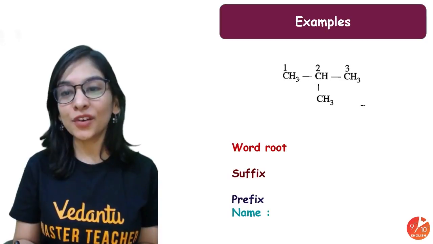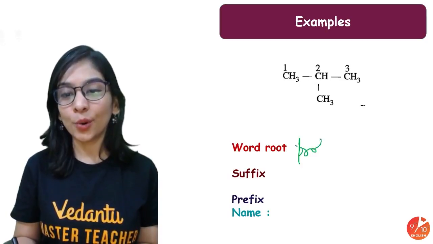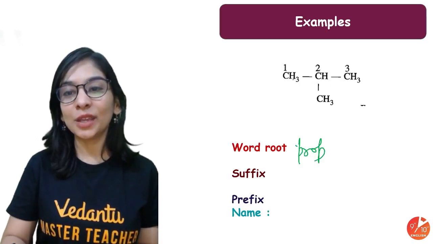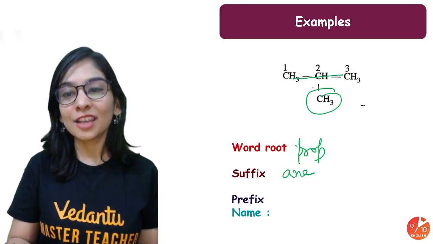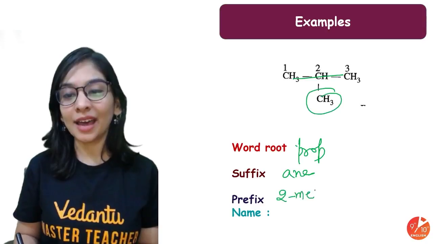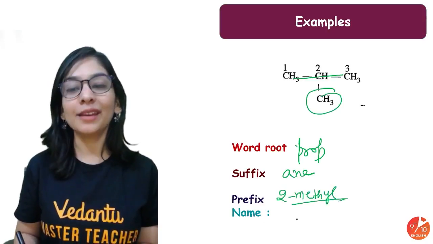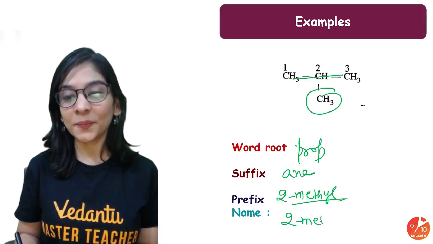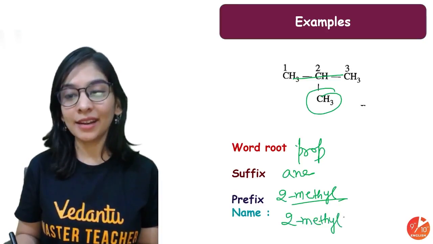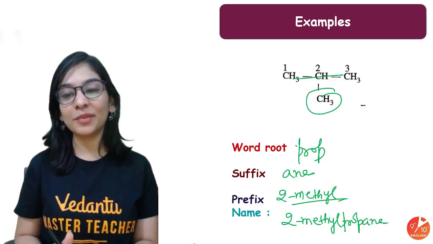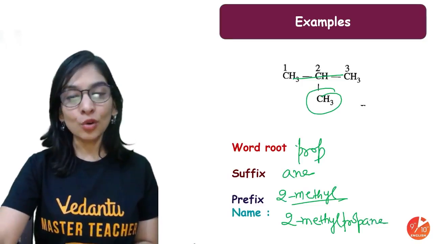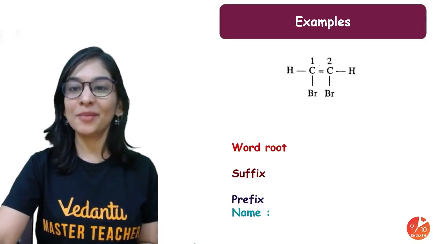The word root for this 3 carbon chain is prop, and then the suffix we use for single bond is ane. The prefix is what? This 2 position has a methyl group. So the name will have the prefix at the very starting, no gap, then prop as word root, and then ane as the primary suffix. It is 2-methyl propane. Very much clear.